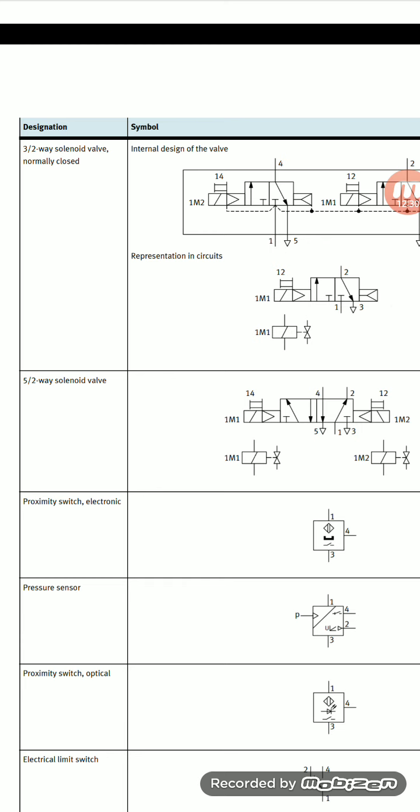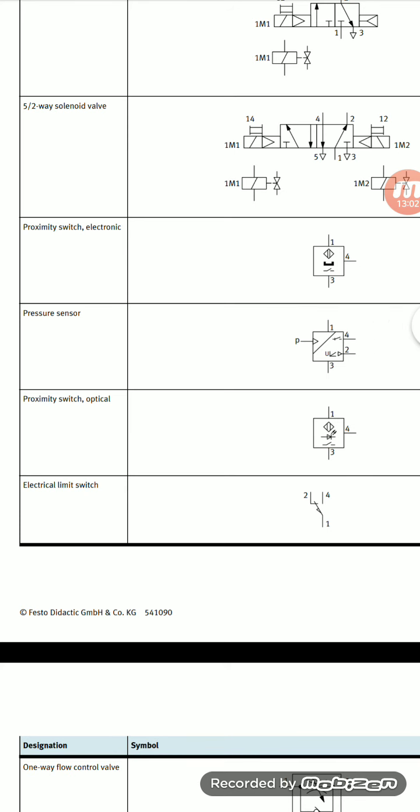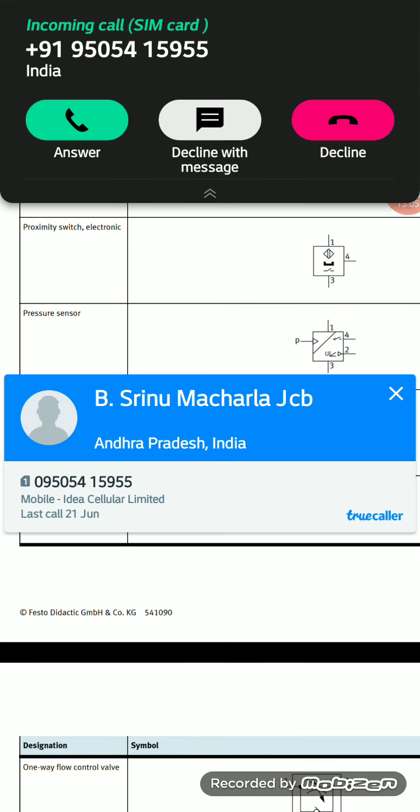Next one, proximity switch and electronic switch. Proximity switch and electronic switch means side switches, that means front and back connections. Next, pressure sensors. Pressure sensors are the same. Next, proximity switch optical, that means we have added some LED. Optical means some LED displays. Next, electrical limit switches. Electrical limit switches means